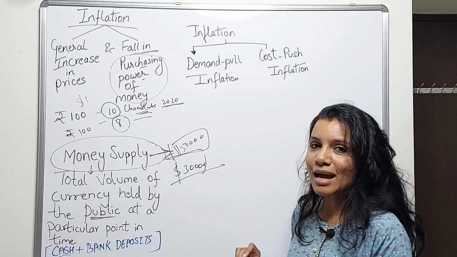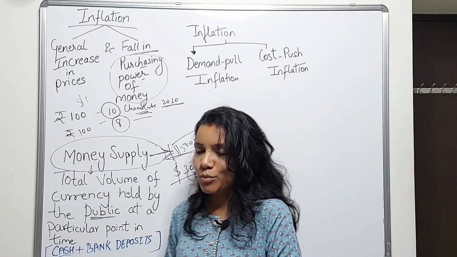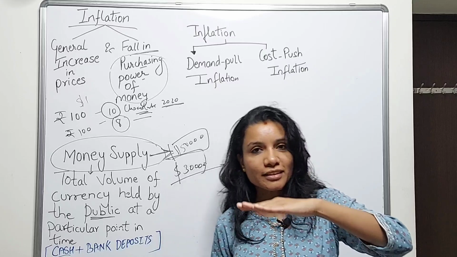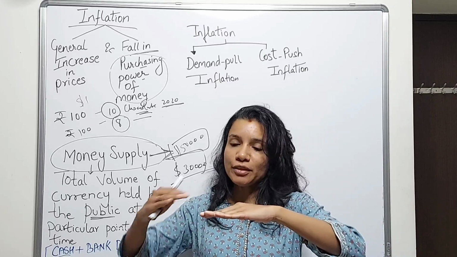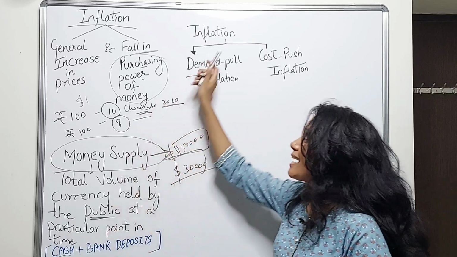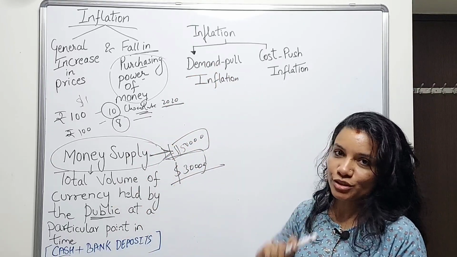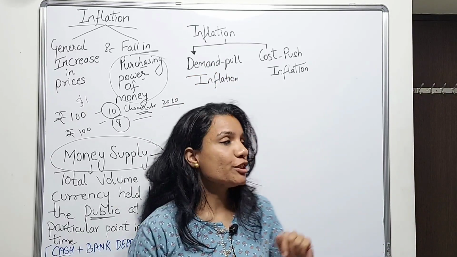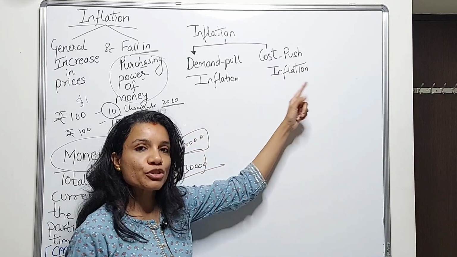Now, why did this happen? Because the demand increased. So prices were somewhere here, $30,000 per course, and the demand went up. It pulled up the prices. So it's demand pull inflation. There's one more type of inflation. It's called cost push inflation.